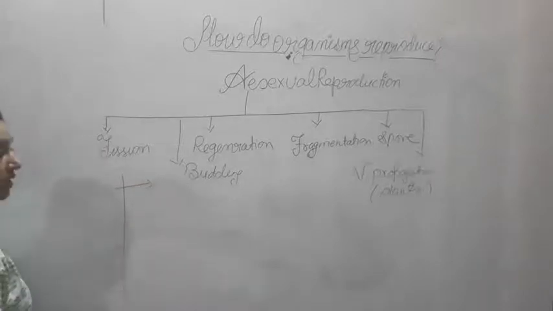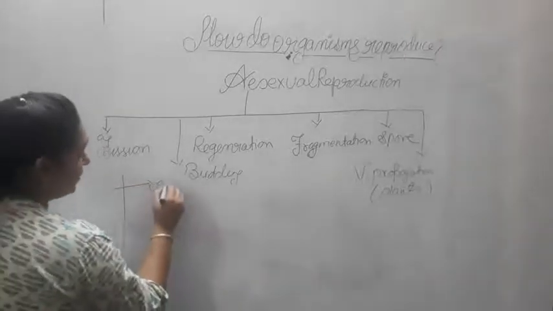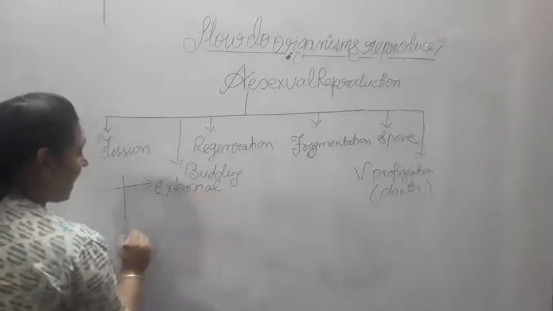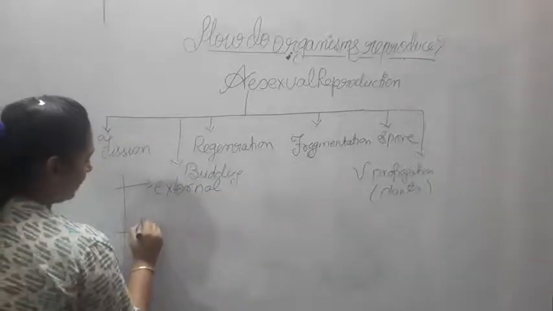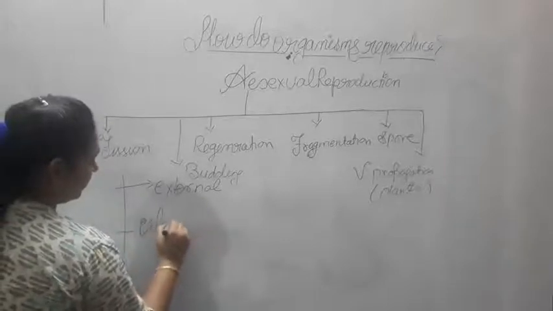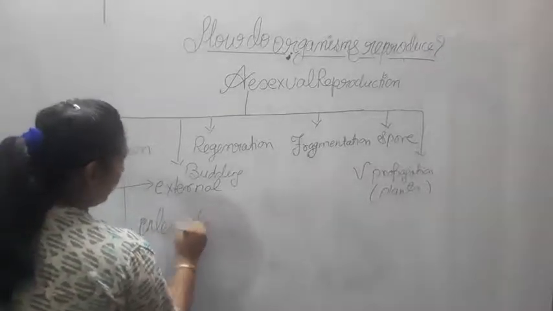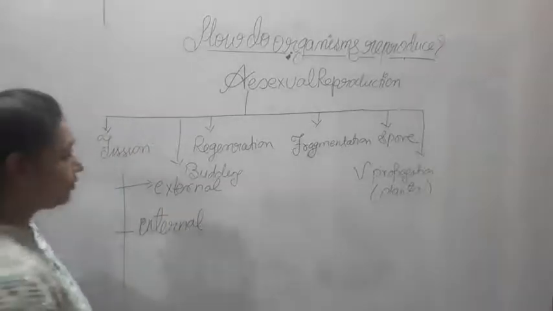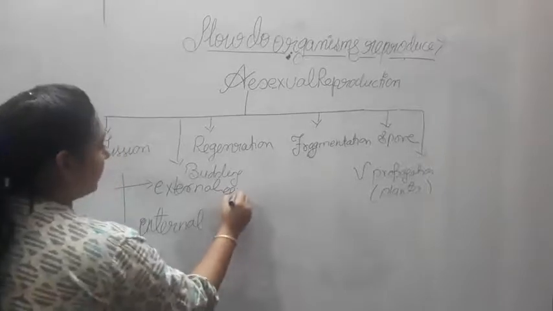One is external budding and the other is internal budding. We are going to study external budding and internal budding too. Let us see external budding first.